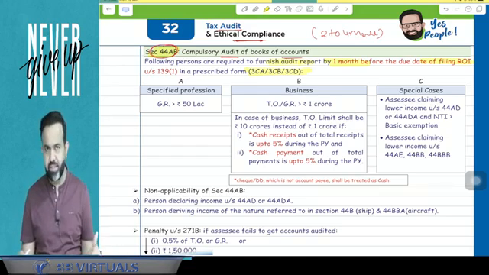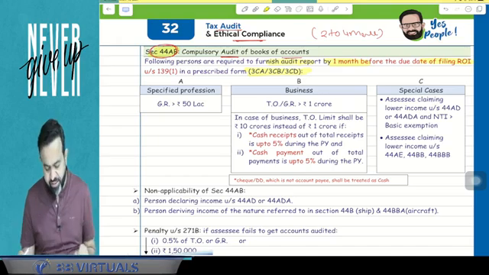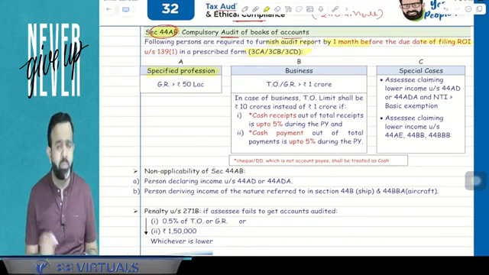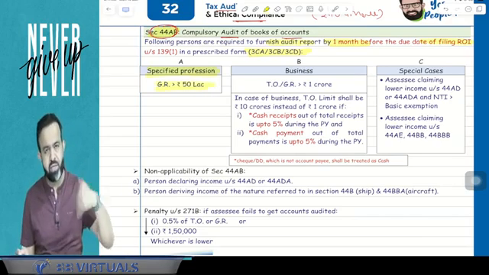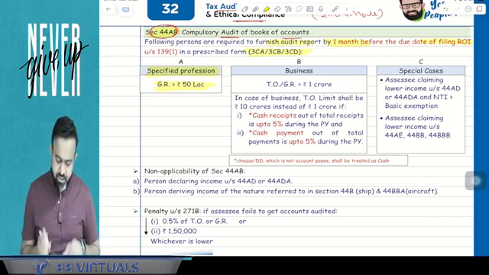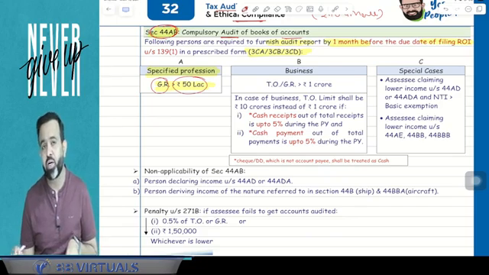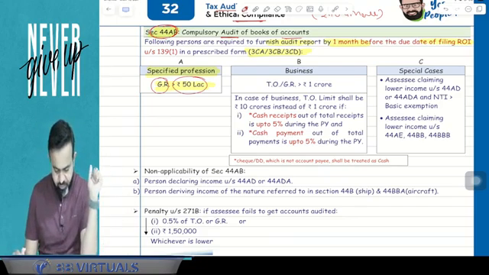When 3CA, 3CD is applicable and when 3CB, 3CD is applicable, I will explain in the later part. Now when is audit mandatory? In case of a profession, if your gross receipt in the previous year, meaning the current financial year, from the profession is more than 50 lakh, then your books of accounts are mandatorily required to be audited by a chartered accountant.